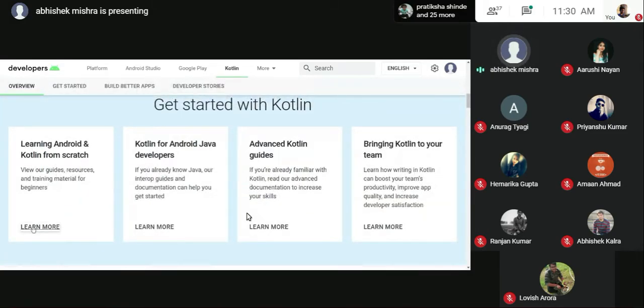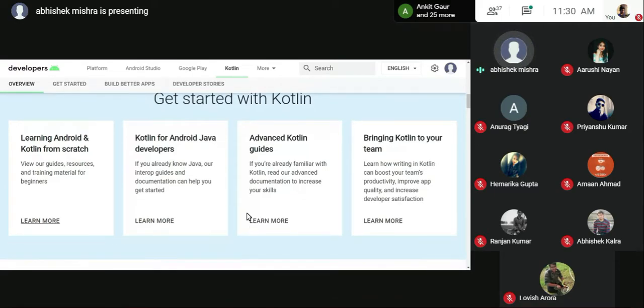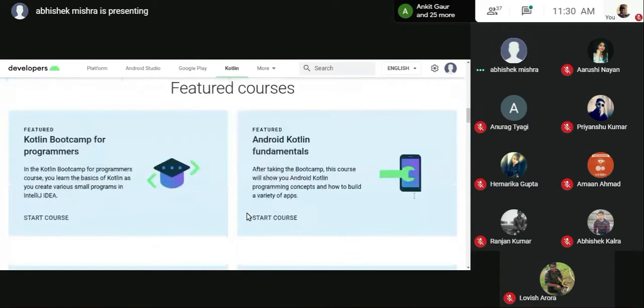And here is the thing that I was talking about. If you are learning from scratch and you don't know Java, you can choose this link. If you know Java, the second one is for you. If anyone of you knows Kotlin already and wants to enhance your knowledge, you can go for the advanced one. And if you want to teach applications to your friends or your teams, you can go for the fourth one.